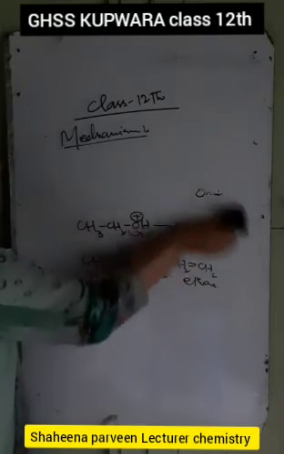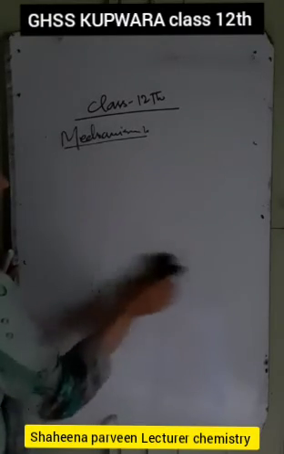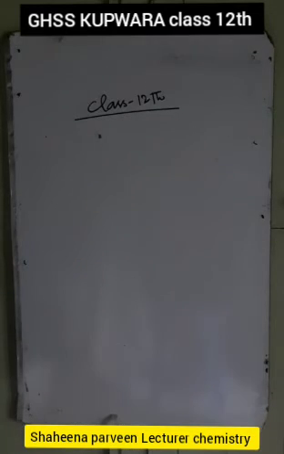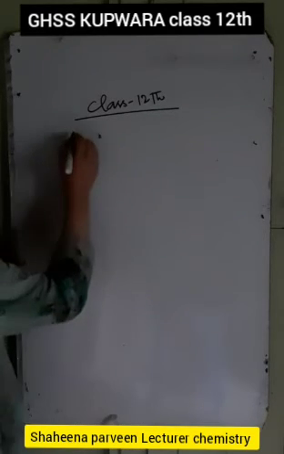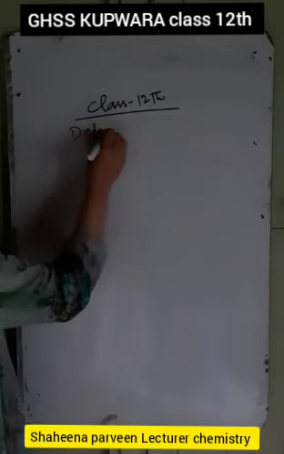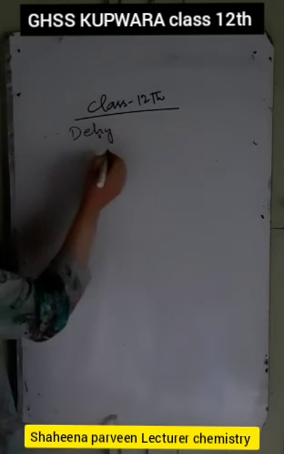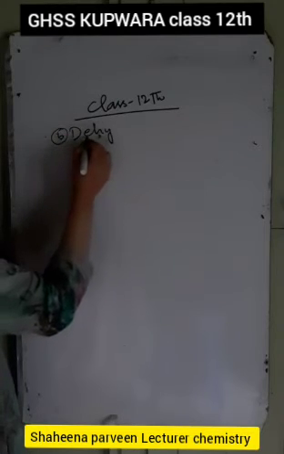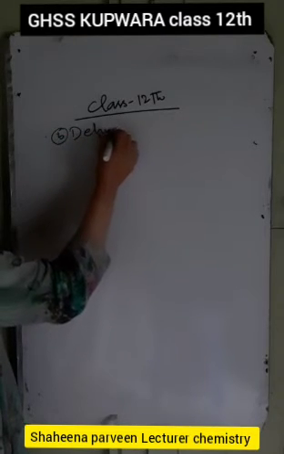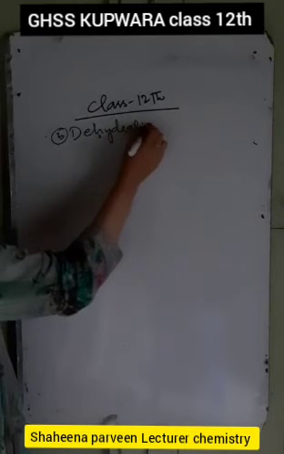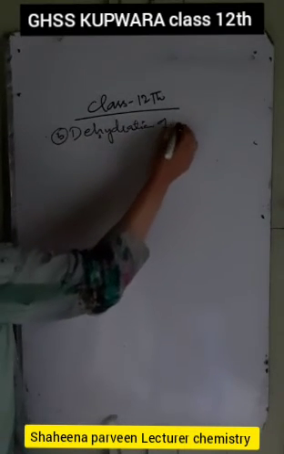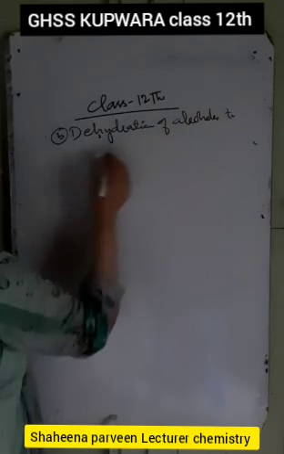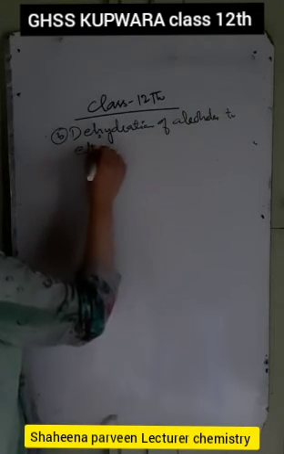The first one was dehydration of alcohols to alkenes. The second one, part B, is the dehydration of alcohols to ethers.